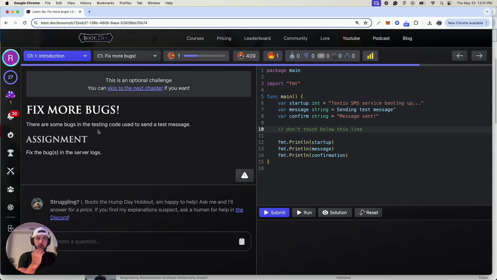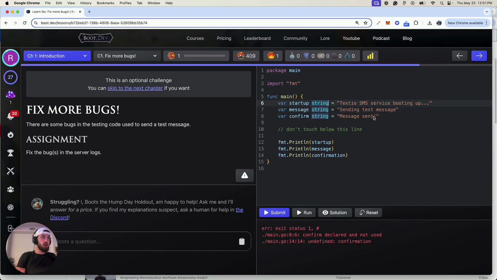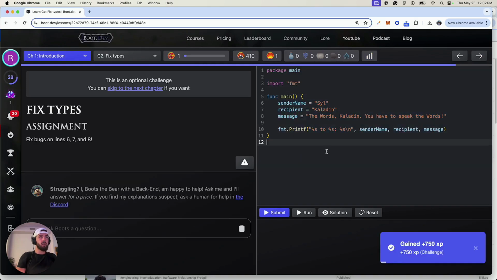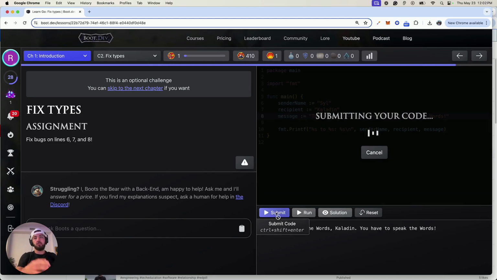Okay, so let's see. There are some bugs in testing code used to send a message. Let's see. So this is not a string here. That's one. This is not an int here. This is a string. And boom, don't touch below this line. I think that's all that needed to be done, right? Confirm is, I see, confirmation. Boom. Okay, so function main. Let's see, fix bugs 6, 7, and 8. So we can do this, I think, to assume the types. Maybe that'll work. But if not, we'll have to, let's see.